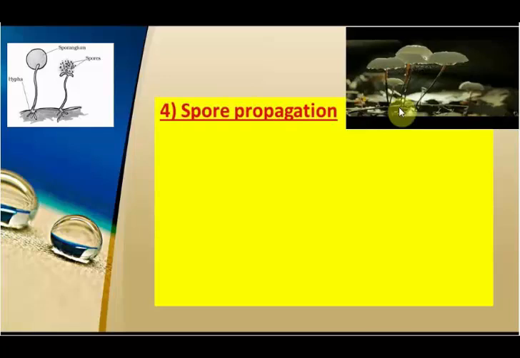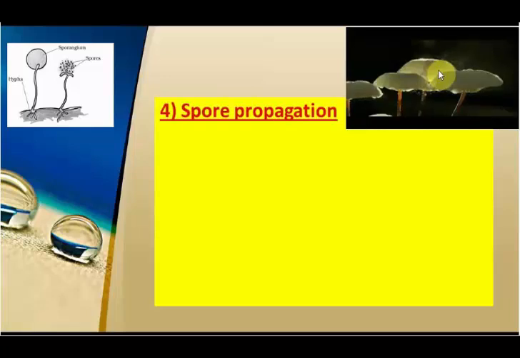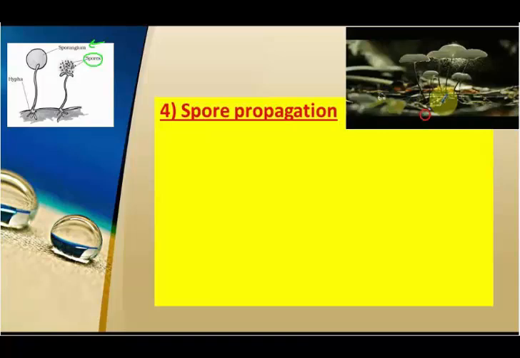And then we have spore propagation. Spore propagation is a type of asexual reproduction that occurs in bread mold and mushroom. As you see here in the photo or the video, there is something getting out from it, which are spores, and it's getting out from a part called the sporangium. This is the spores and this is the sporangium. This is the spores, as you see it here, and this part is called the sporangium.